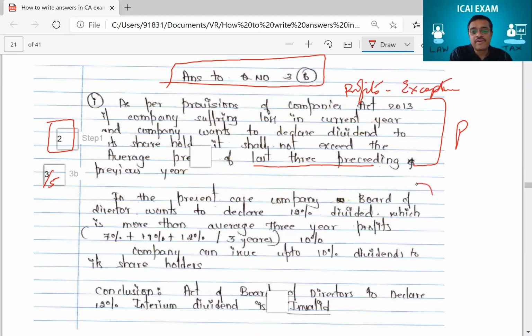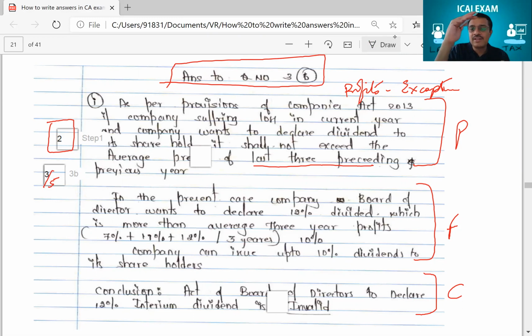Then here he has written the facts of the case, no problem. And then he has written the correct conclusion also, that you can't simply declare 12%. Everything is written correctly. For that he got 2 marks. He lost 1 mark. So I'm trying to tell you where to get that 1 mark also and make it 3 marks full. Now you've got it, right? Yes sir, now we are very clear, sir. I think you understood provision of law, facts of the case, conclusion.